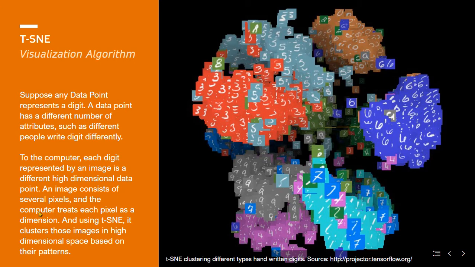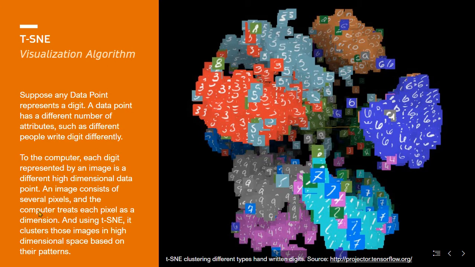Let's talk about t-SNE. A popular visualization method for exploring high-dimensional data points is called t-SNE. With this method, the computer sees each set of high-dimensional numbers as a single data point. A visualization algorithm such as t-SNE takes a high-dimensional dataset and reduces it to a lower-dimensional 2D or 3D graph.